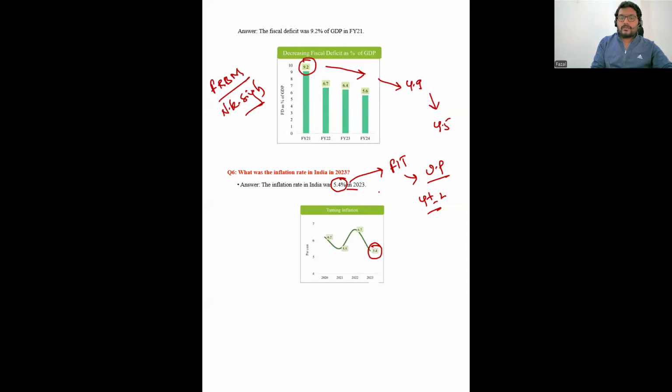Inflation has now started declining. Look at this graph. In the earlier case it has increased, and in the later case it has decreased.